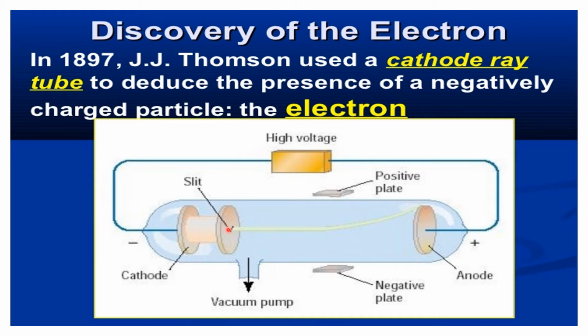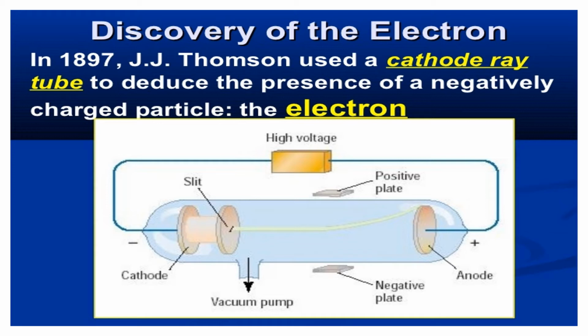So when the cathode ray starts emitting, it was observed that these rays are moving towards the anode, which is positively charged. This led to a conclusion that when these rays are getting attracted towards the positively charged anode, the cathode rays are negatively charged, and they are known as electrons.